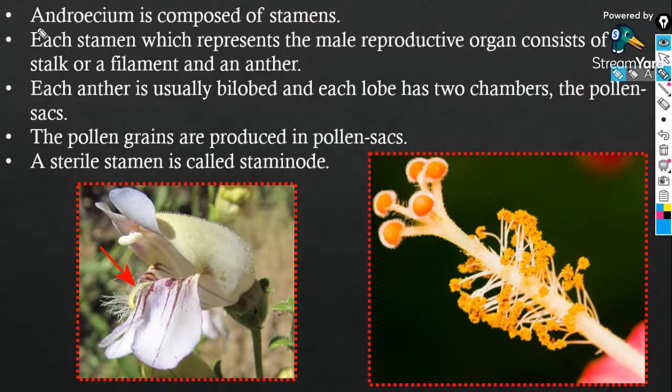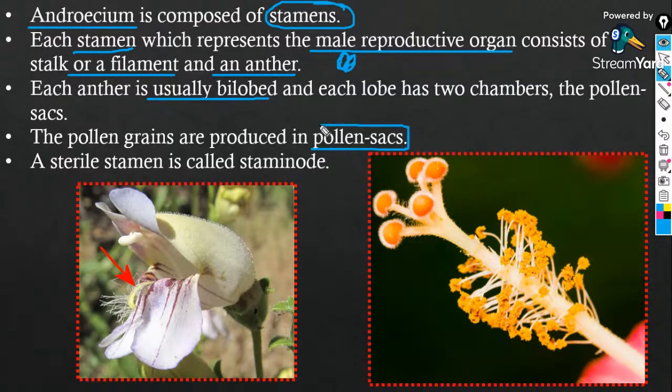So guys, androecium is the male reproductive part of a flower, which is composed of stamens. Each stamen, which represents the male reproductive organ, consists of a stalk, which is the filament, and an anther. Each anther is usually bilobed, which contains pollen sacs. A sterile stamen, that is a stamen which is not at all capable of producing pollen, is known as a staminode.